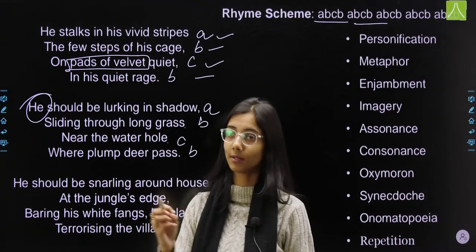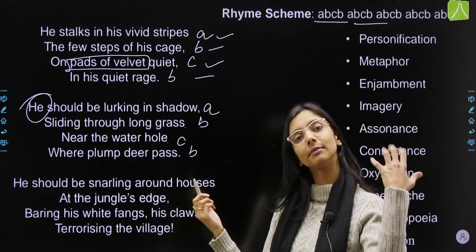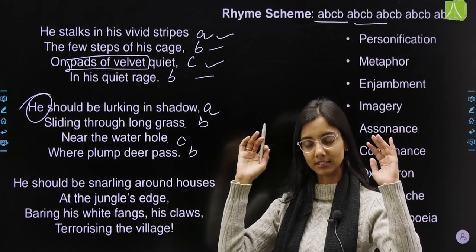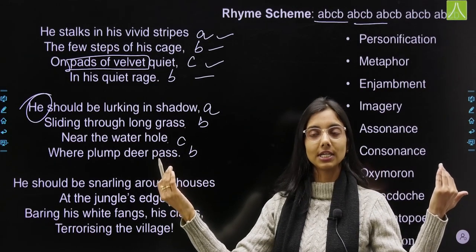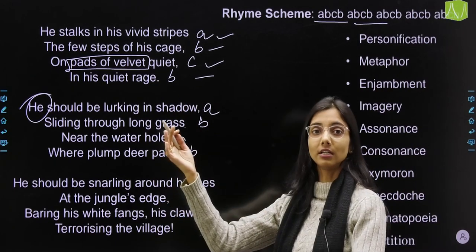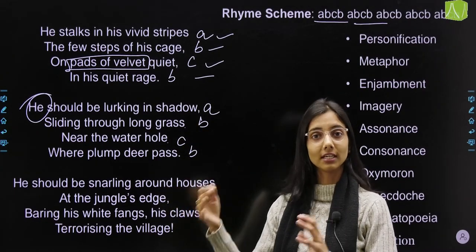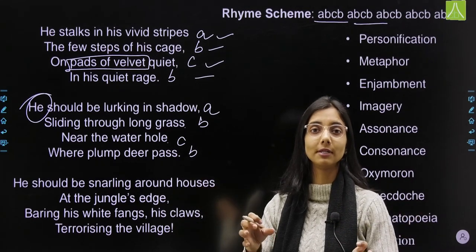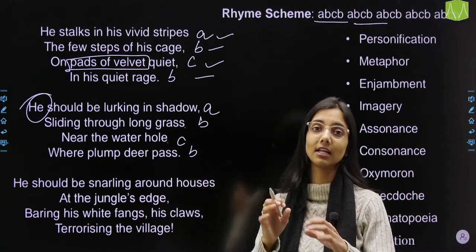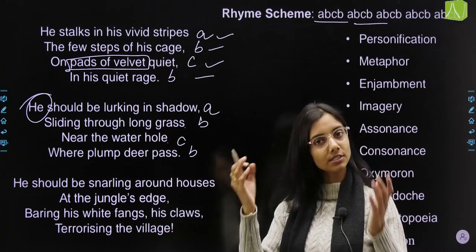That's your imagery. ठीक है, so when we read all these lines, there is an image in our brain, like this tiger and he is trapped inside a cage, and then the tiger is in the jungle. He is snarling around houses or maybe lurking in shadow. वो fat deers है जो वहाँ पे पानी पी रहे हैं, है ना, उनका वहाँ पे उसे शिकार करना है. So he is there quietly sitting there, right? So we can imagine all that, right?